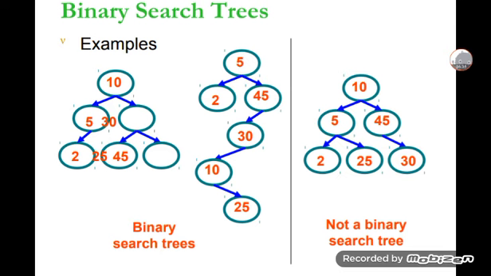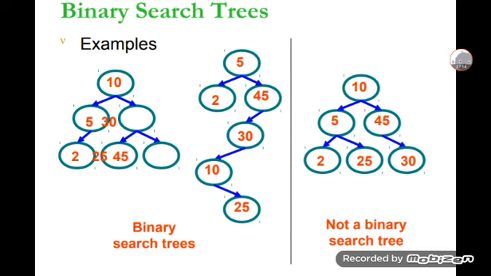The first one has 10, 5, 30, subdivided with 2, and then 25 and 40. 5 is the root node, which branches into 2, and 45 branches into 30 and 10, and 10 to 25.